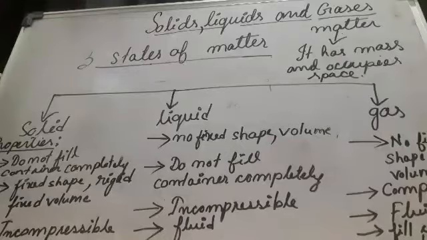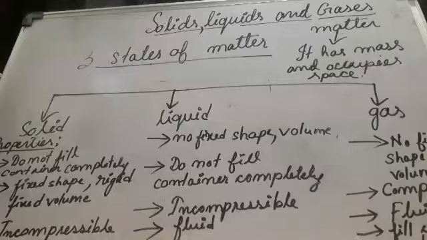Before we get deeper into the properties of these substances, first of all we have to know what matter is. Everything in the universe is made up of matter.